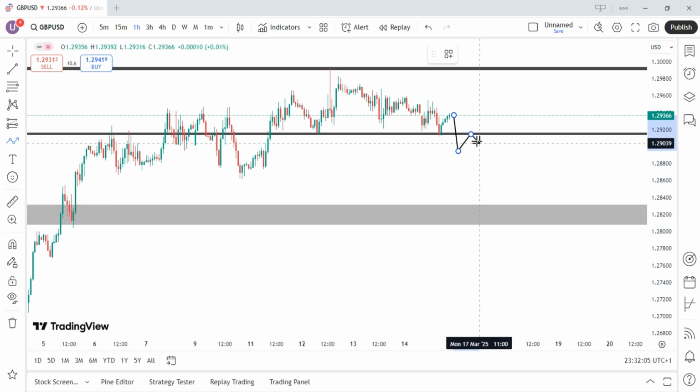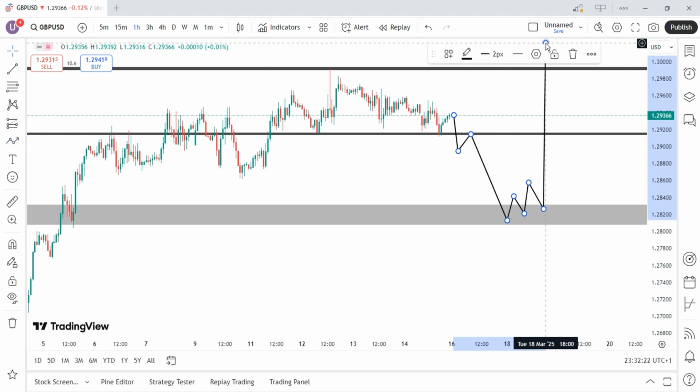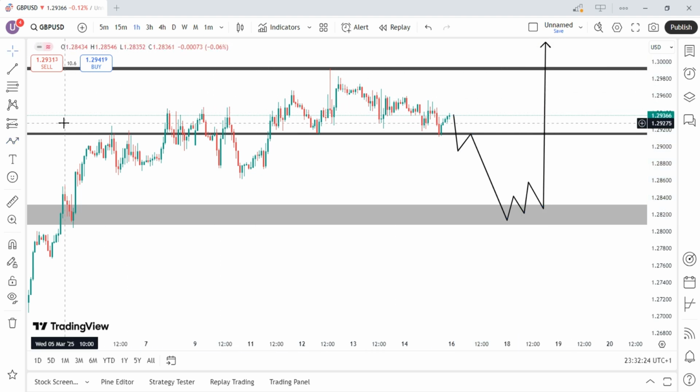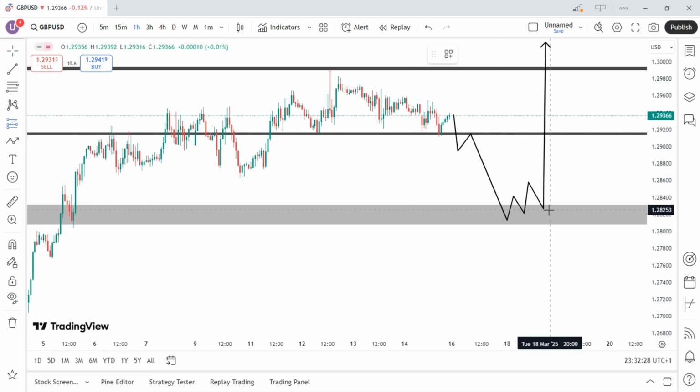So I'm expecting, if this price breaks below this zone, you know well that it will come down to this zone. And once it comes down to this zone, we pick up our buy from this area, and we'll move up to the resistance level. So let me put it here. We take up our buy at this zone.